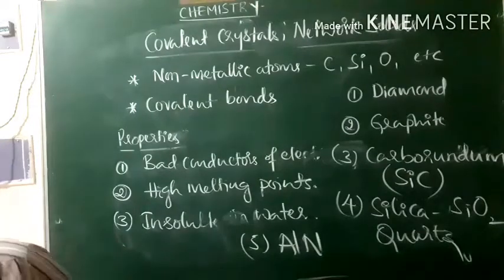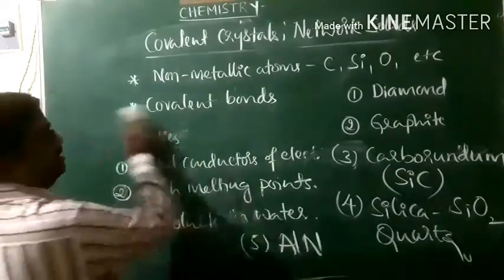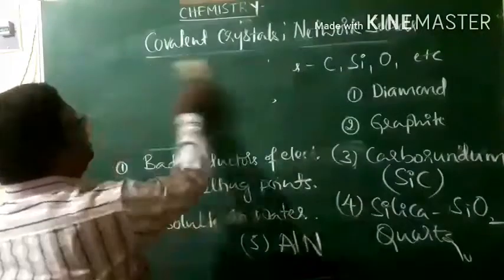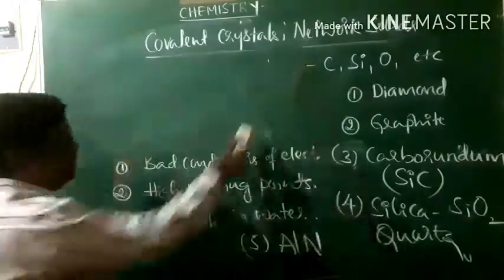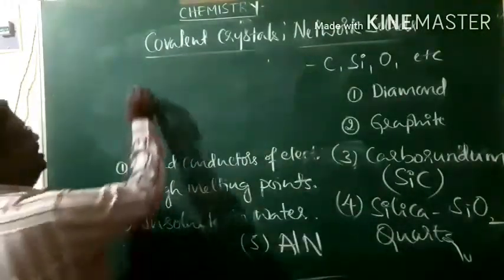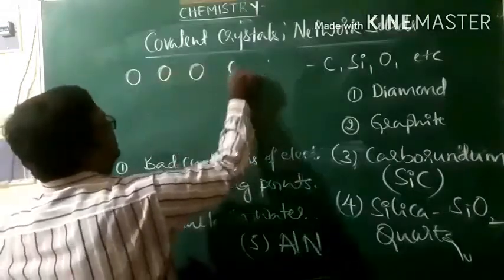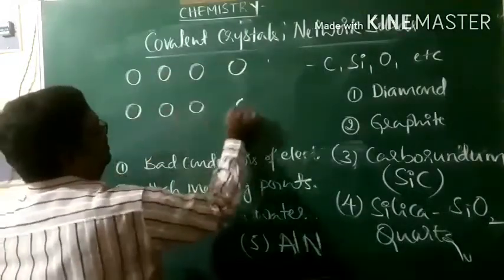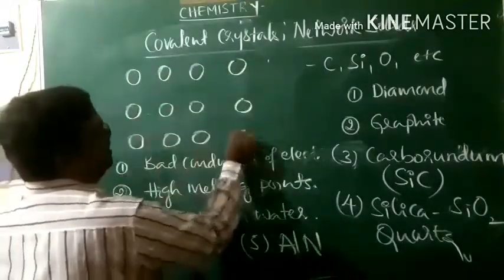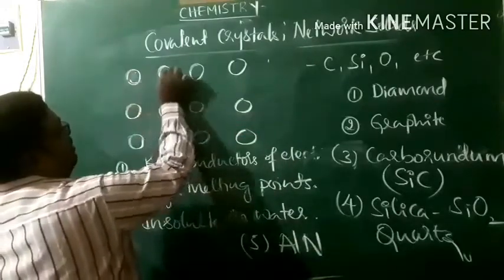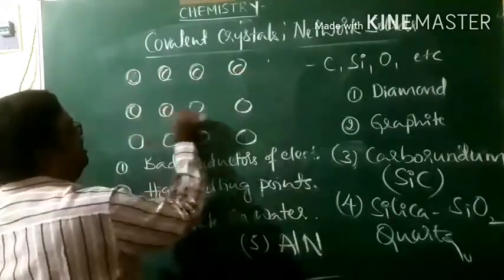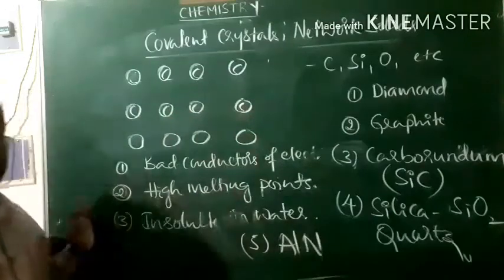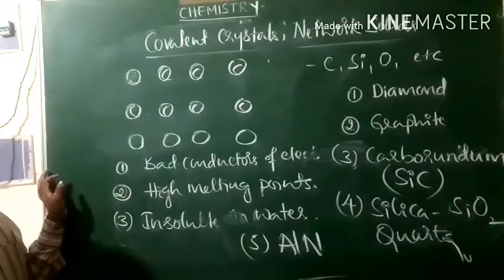As far as the lattice points in covalent crystals are concerned, imagine this is one crystal lattice in covalent crystals. These lattice points are occupied by non-metallic atoms, like carbon, silicon, oxygen.